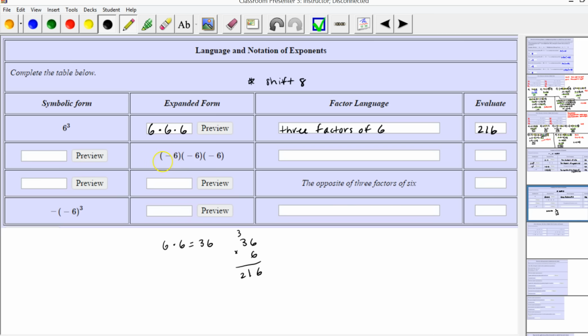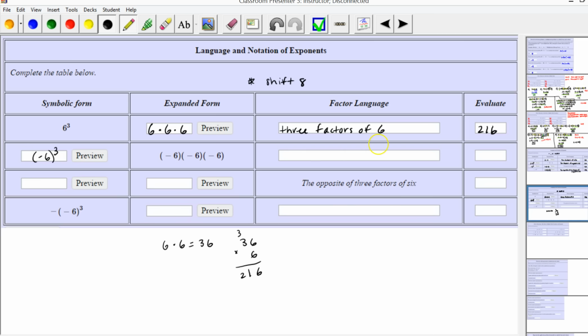Notice in the next example we're given the expanded form, so we're given 3 factors of -6. In symbolic form, we would write this as -6 to the third power. Okay, so we need to put parentheses around -6 to show that it's -6 being raised to the third power, not the opposite of 6 being raised to the third power. And we'll see more examples that will reinforce that in a moment.